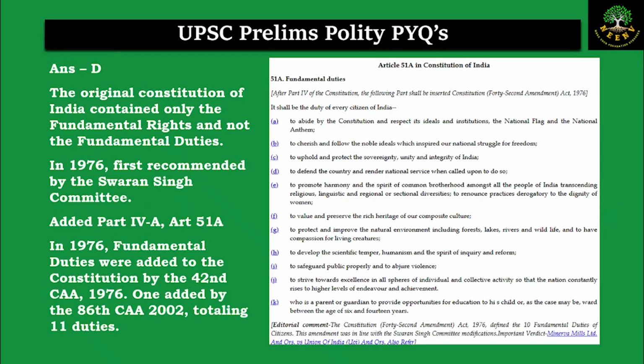Coming to the in-depth explanation, the original constitution didn't have any provisions with respect to the fundamental duties. Later on, during the 42nd Amendment of 1976, we added the fundamental duties in Part 4A of the Constitution, and we added Article 51A. It was based on the Swaran Singh Committee, and initially we only had 10 duties. Later on we added one more duty as per the 86th Constitutional Amendment Act. Now in total we have 11 duties from A to K.